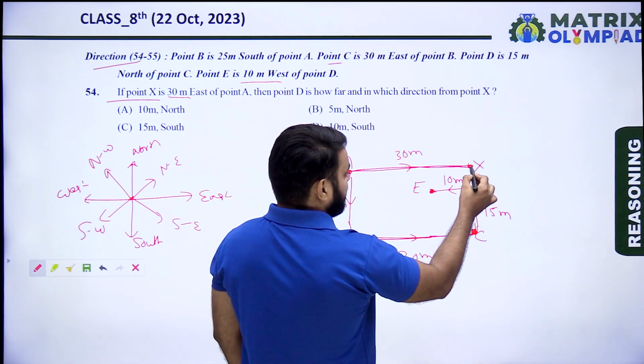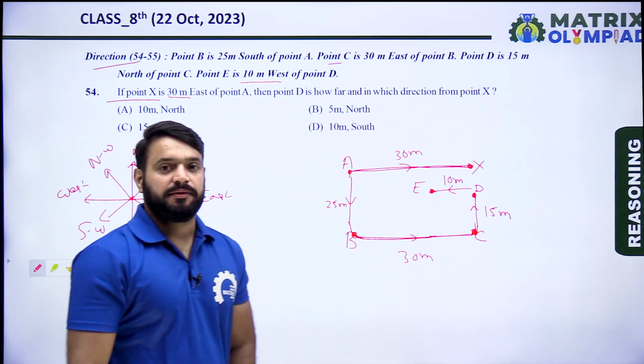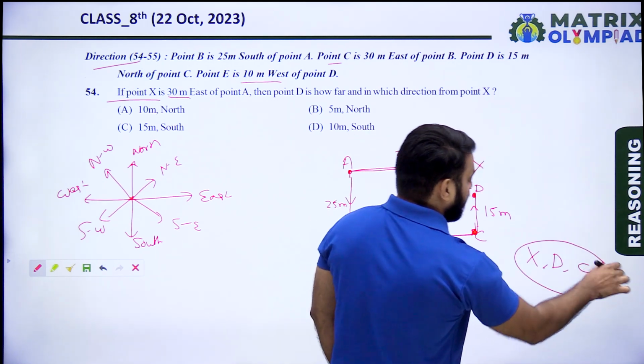So it means X, D and C will be in the same line.